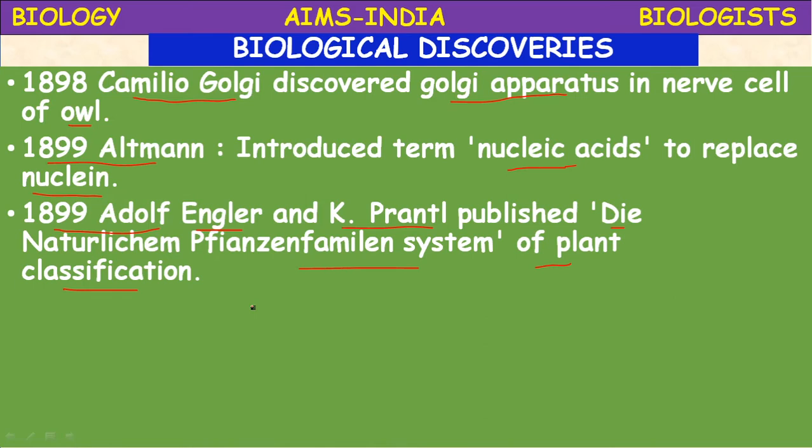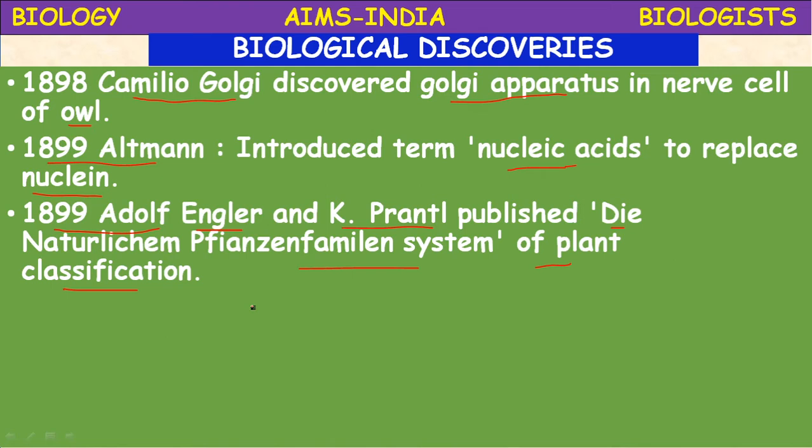See the famous classifications of plants. In the previous class we studied the Bentham and Hooker classification, a natural system of classification, and the Hutchinson system of classification. Like that, there are many plant classifications that have been introduced. The Engler and Prantl system of classification is one of the prime systems of plant taxonomy or plant classification.